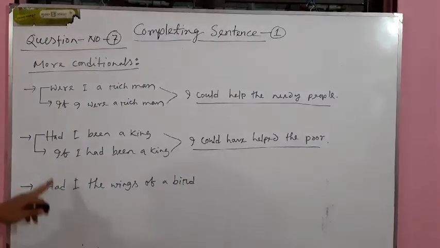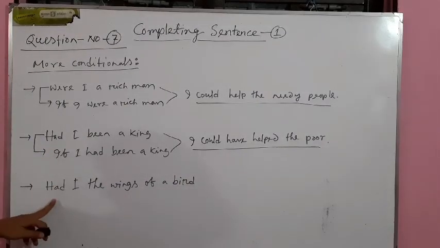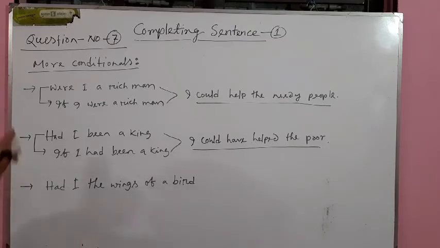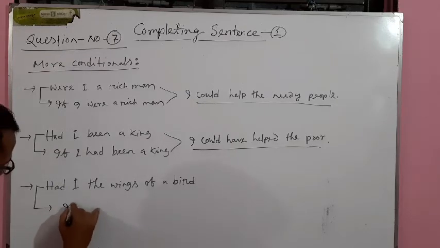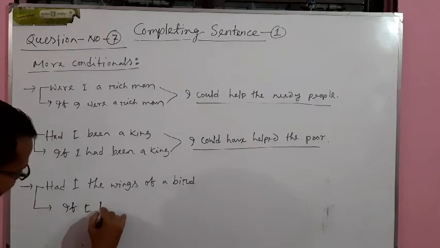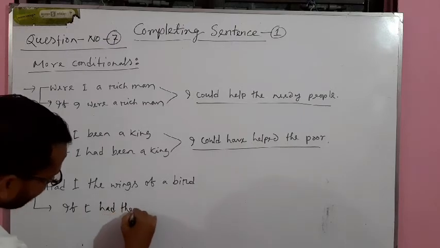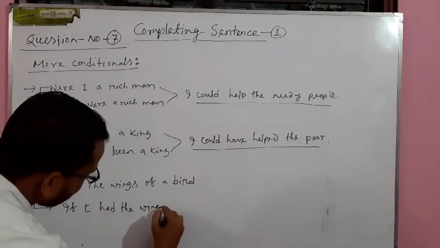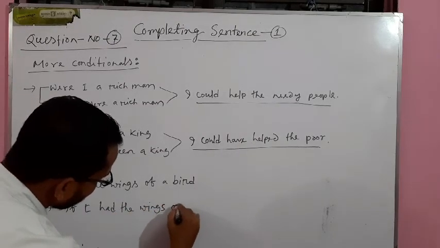But look at this sentence. This sentence starts with had. This sentence also starts with had, but there is a difference between the two sentences. We have to read this sentence in the following way: if I had the wings of a bird.